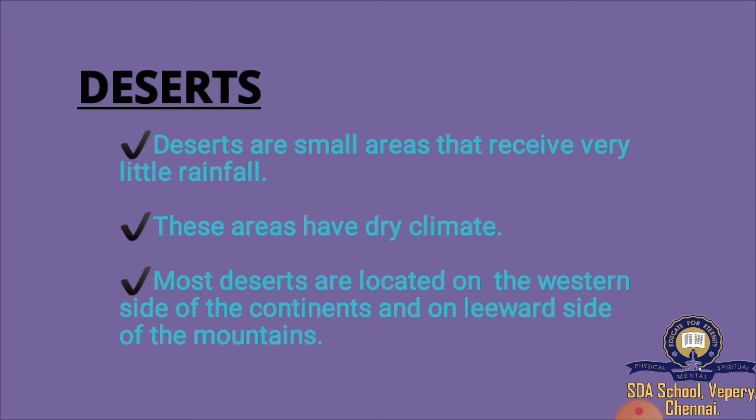Most deserts are located on the western side of the continents and on the leeward side of the mountains.